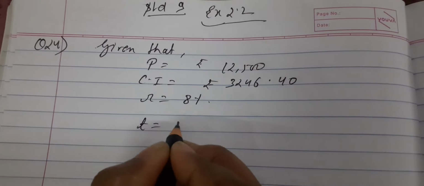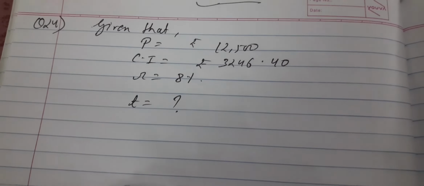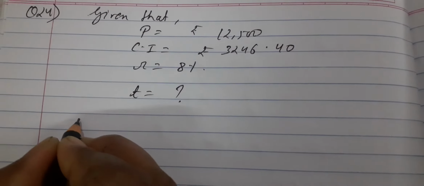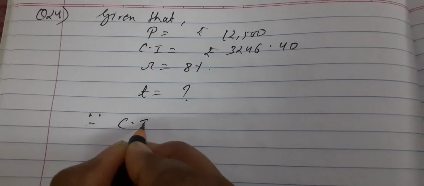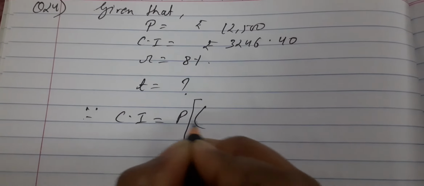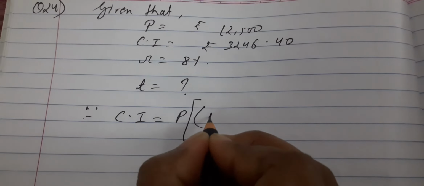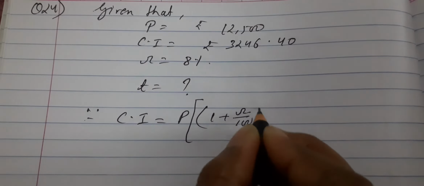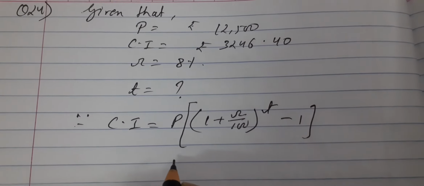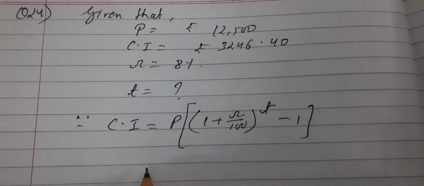We are supposed to find out time. In question 23 we used the formula of amount. Here we will use the formula of compound interest, which is P into the bracket 1 plus r by 100 to the power t, minus 1. I explained this formula in my first video of exercise 2.2.